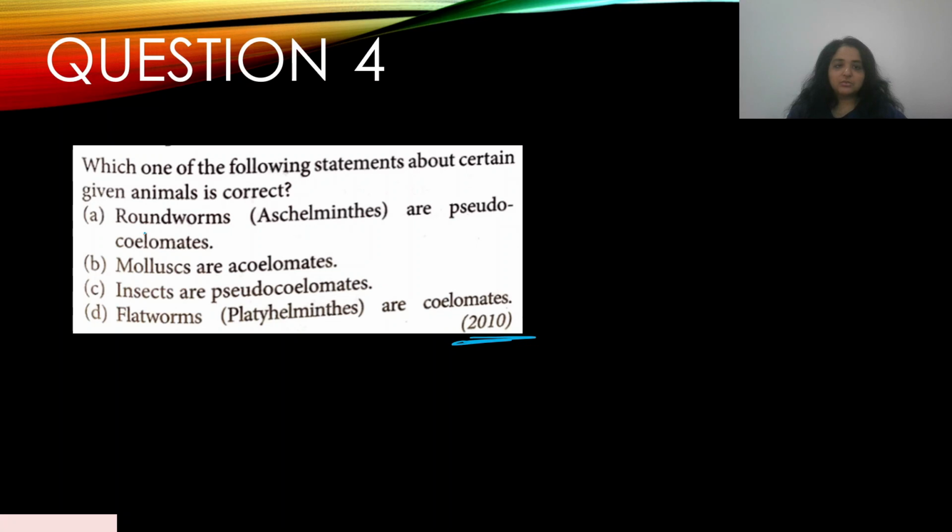Roundworms are pseudocoelomate. Yes, they are. B, mollusks are acoelomate? No. Insects are pseudocoelomate? No. Flatworms are coelomates? No, they are acoelomates. So the answer is A.